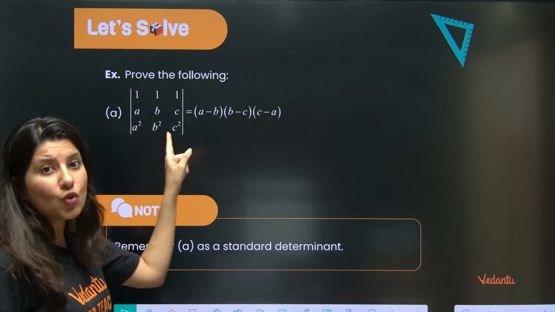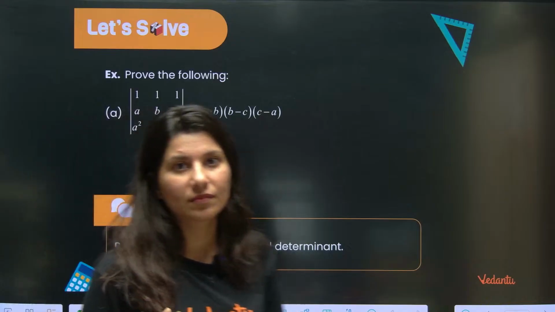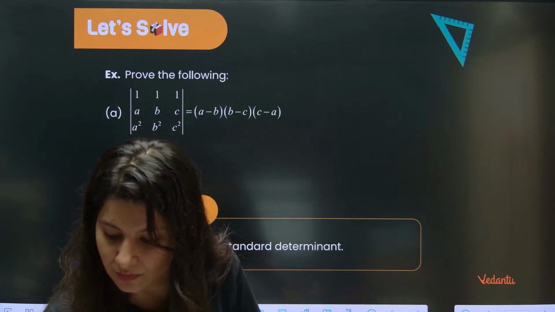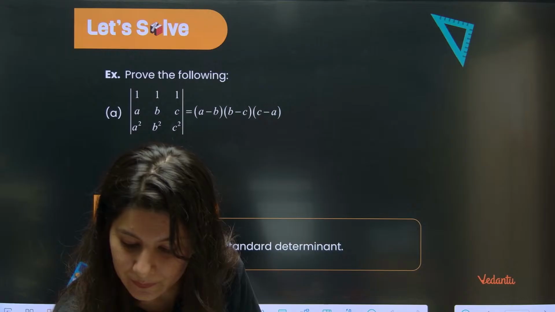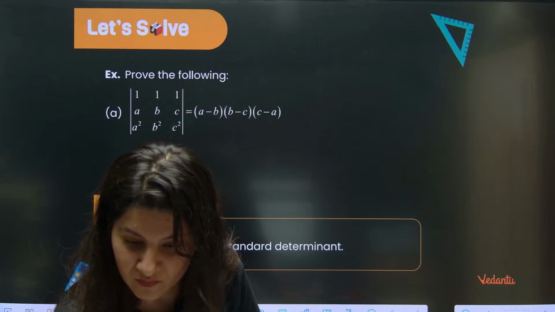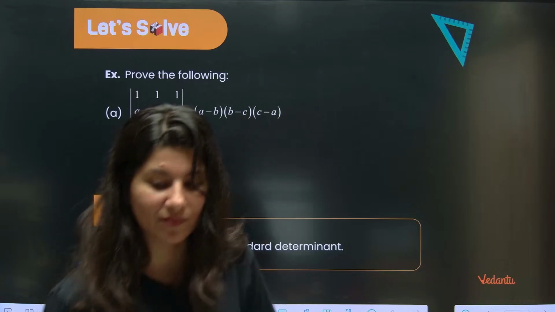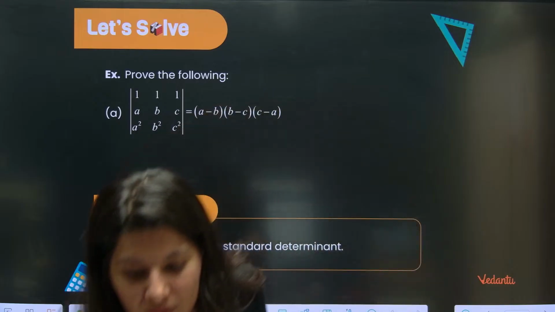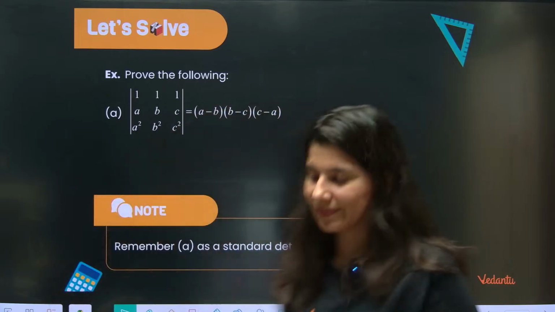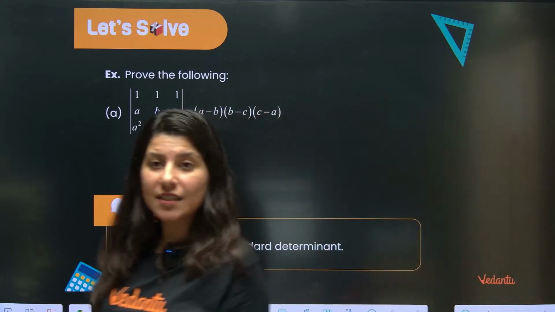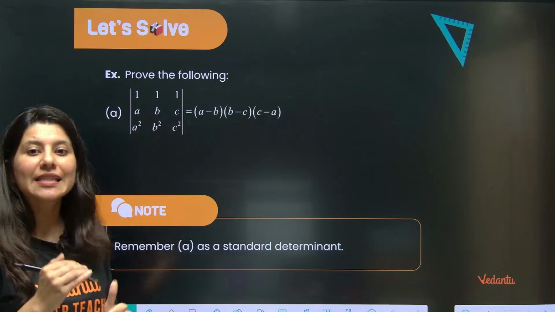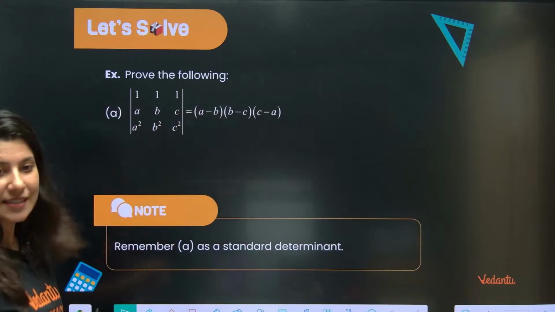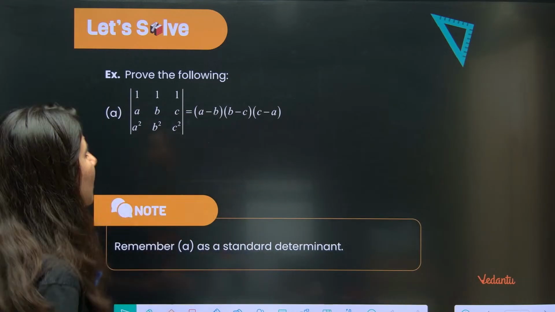See, if right here you are going to open the determinant, that is going to be a bad idea. So what exactly do you need to do? You have to open this determinant, and while opening, we are going to learn the steps. We are going to learn the steps. So let's learn the steps, and then eventually we'll solve the determinant.